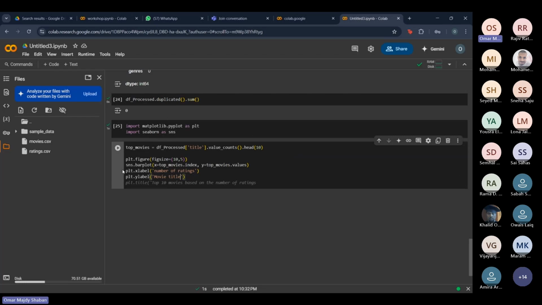And we're just going to give a title for this graph. So we'll name it, let me put quotations again, Top 10 most rated movies. And the last thing we're going to do is write plot.show. What this is going to do is just show the plot that we just made.